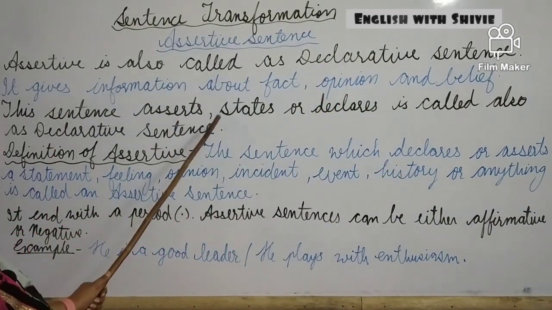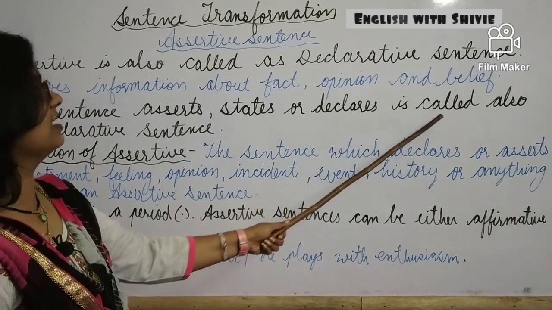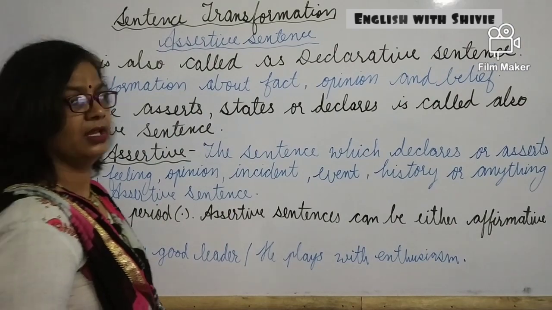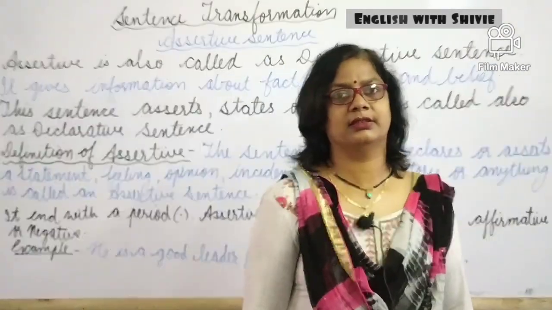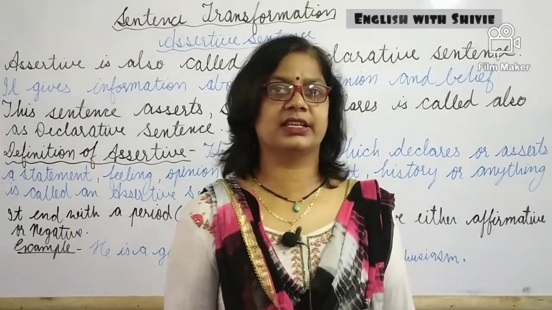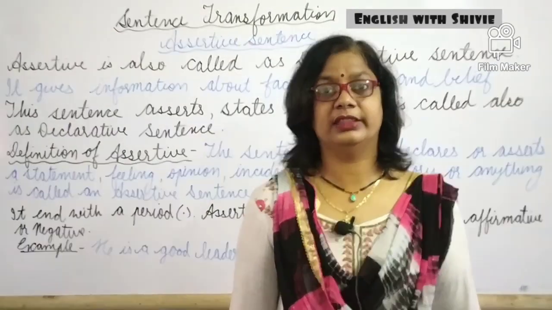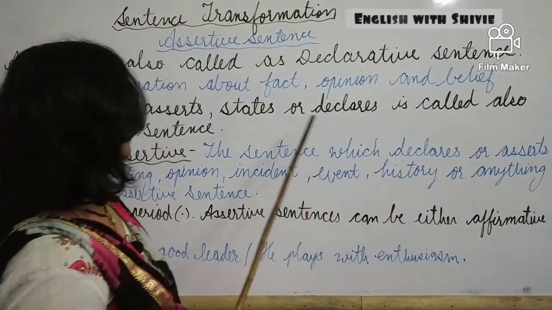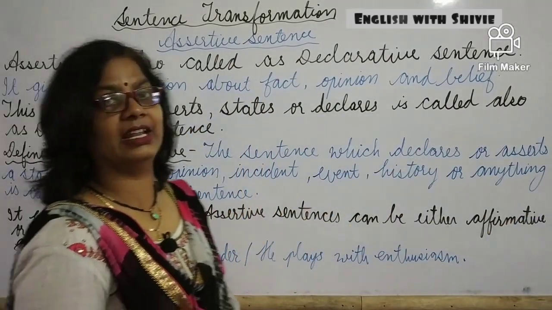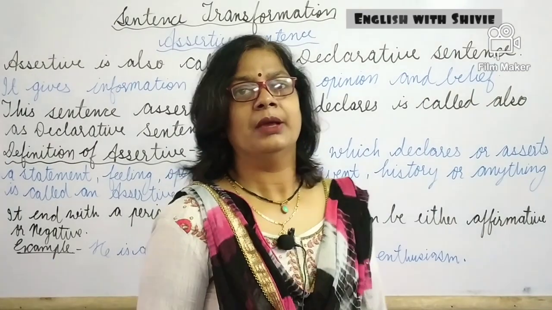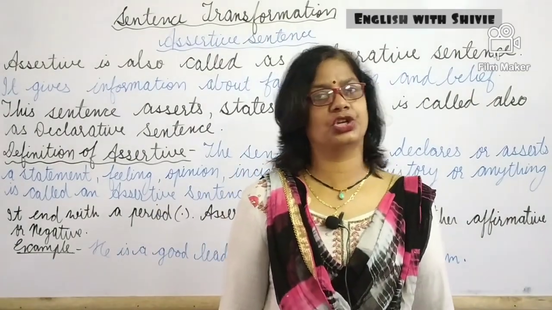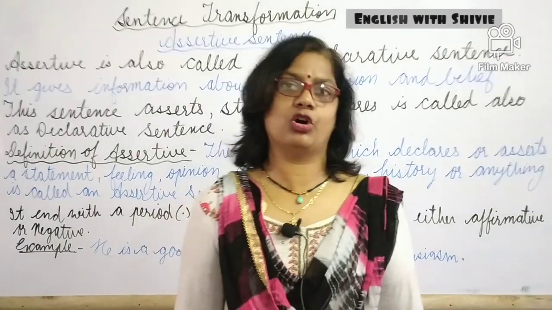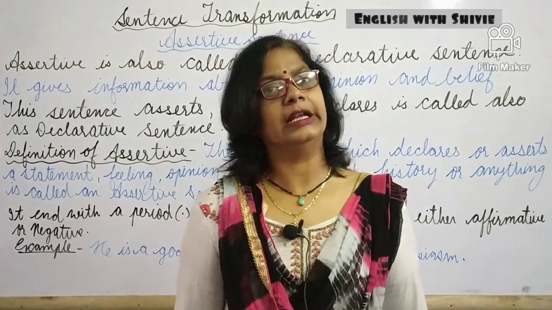A sentence that asserts, states or declares is also called a declarative sentence. This type of sentences give the assertion, give the clear meaning, they give their opinion, they have the belief, they have the faith, they give the state, the condition, and they also declare something about the subject and the object. They are also called declarative sentences.